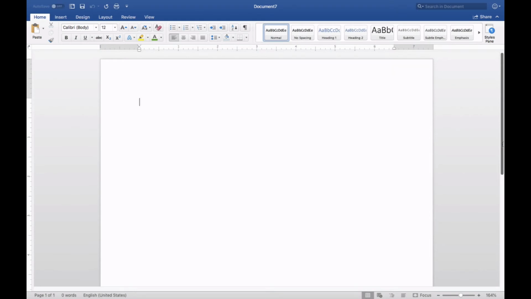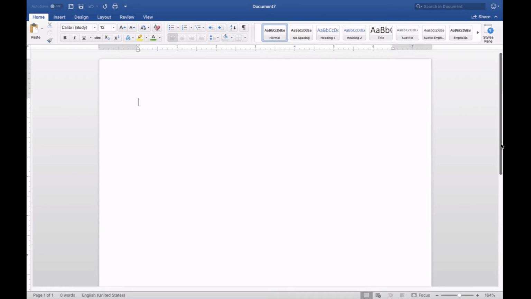So what I have here is a blank document. If you do not have Word, you can download Microsoft Office for free by using your institutional email account. So it may be your hack email account, or if you're a guest student, whatever institutional email address you have there.